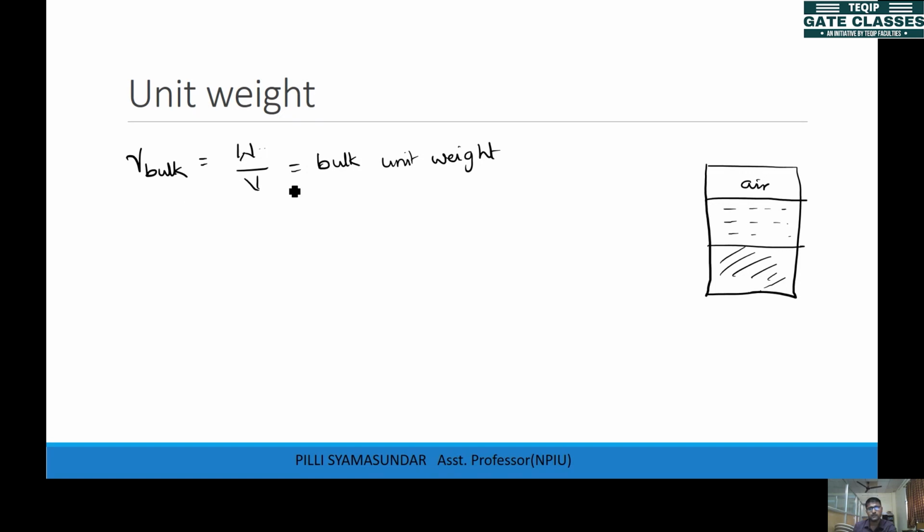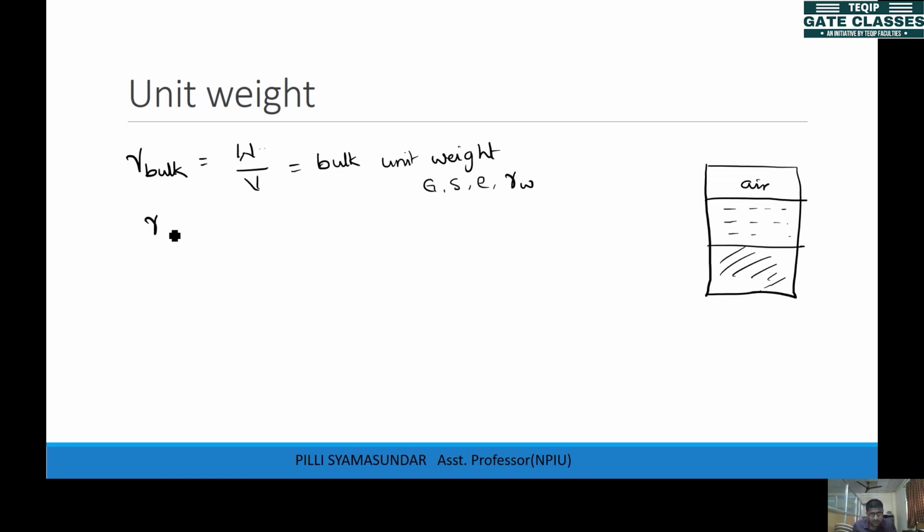So we can find out this expression for the bulk unit weight in terms of G, degree of saturation, void ratio, and unit weight of water, right? The unit weight of water, you all know, you have come across it in fluid mechanics, right?